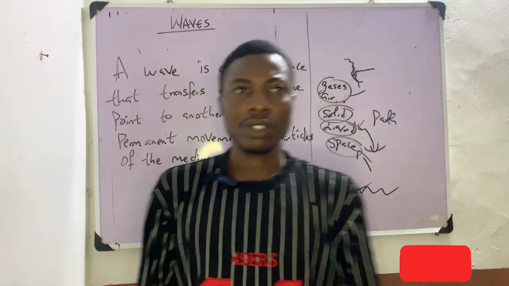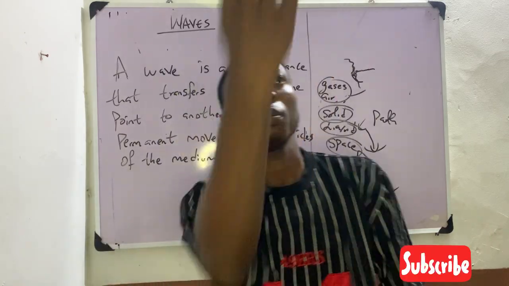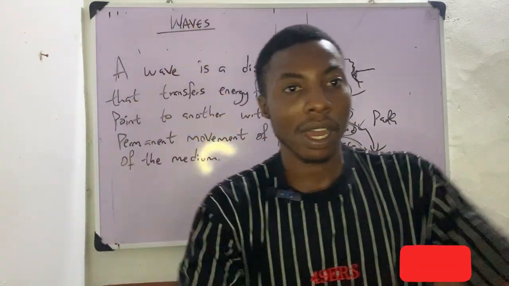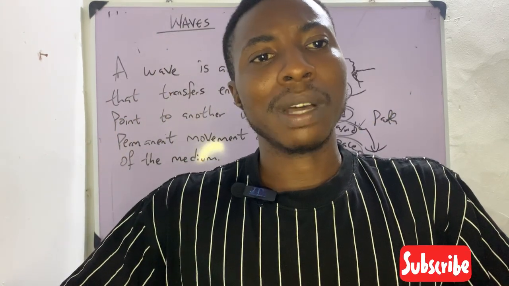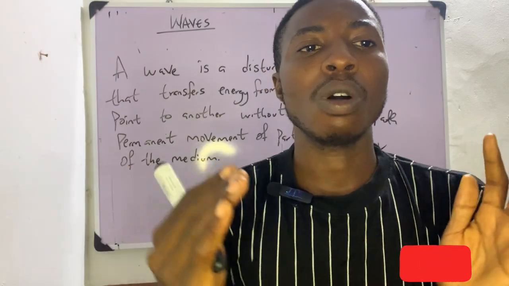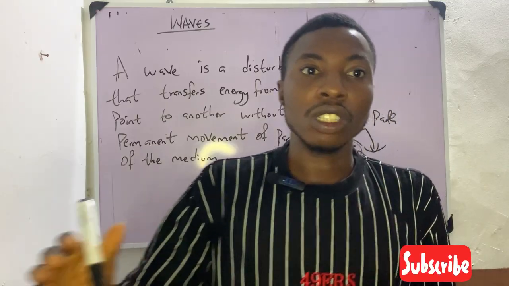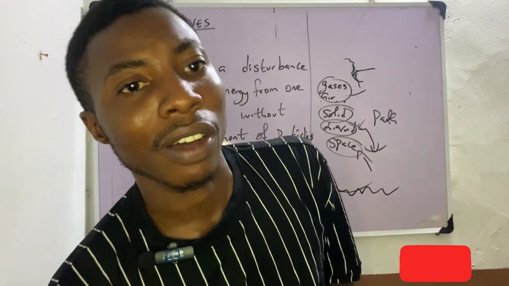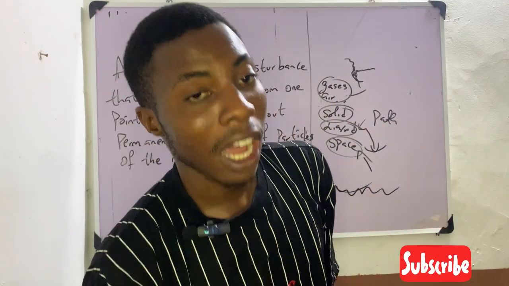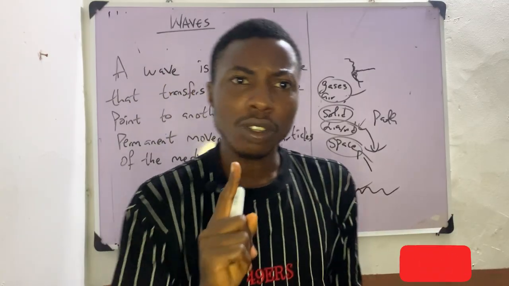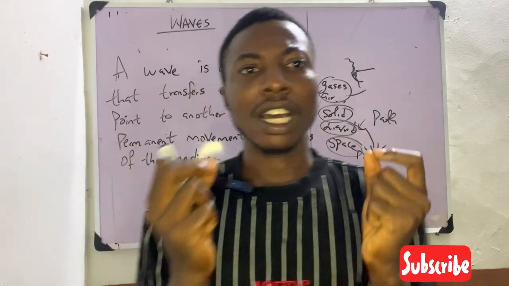Now, let me give another scenario. You see a water bottle, you just throw a water bottle into an ocean. And the ocean is performing waves. You see it going up, going down. You see the water bottle going up and going down in the ocean. But when the wave settles, what do you think will happen to that particular water bottle? The water bottle will come down and settle and just be floating on the water. What made it flow up and down is energy. That's the major thing that made it flow up, flow down. By the end of the day, when the water calmed down, the particles now remain how they were.